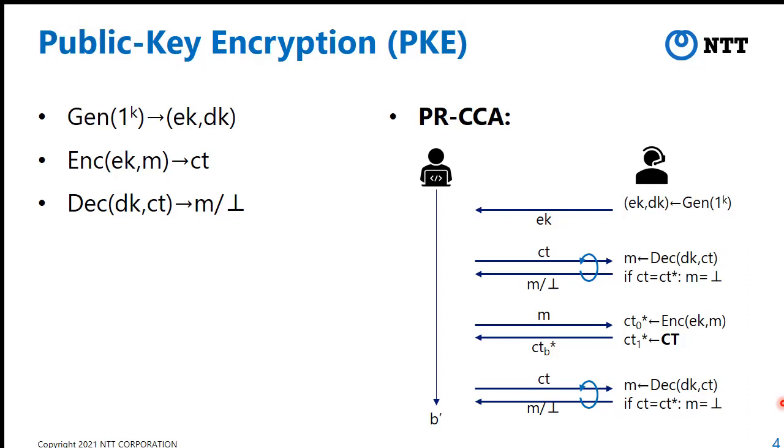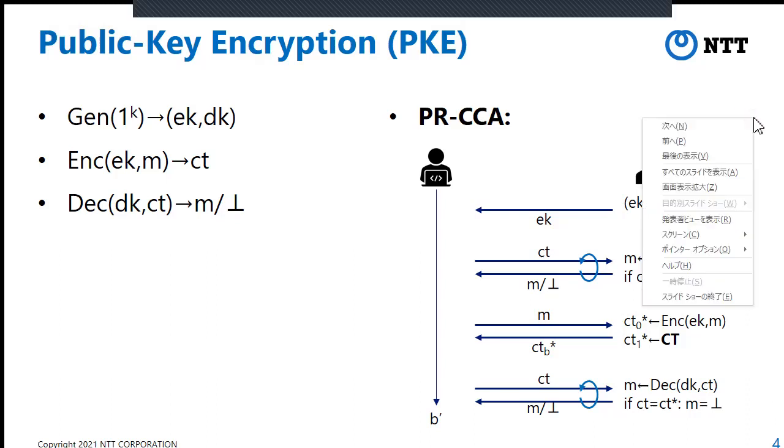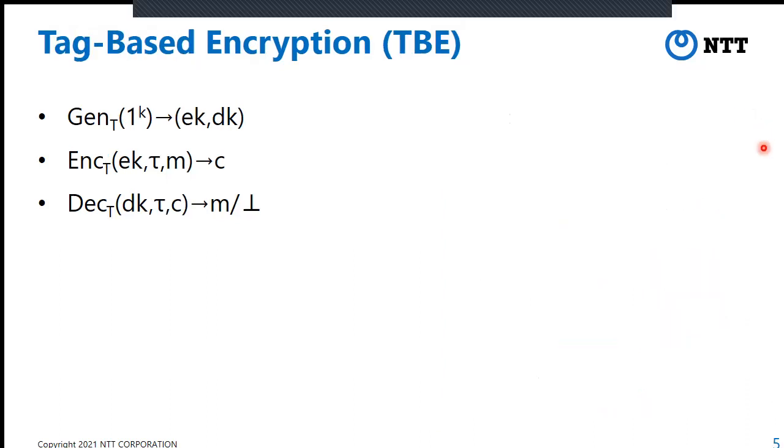Next, we talk about tag-based encryption. We use the subscript T to denote the algorithms belonging to tag-based encryption. The key generation algorithm outputs EK and DK as in public key encryption.